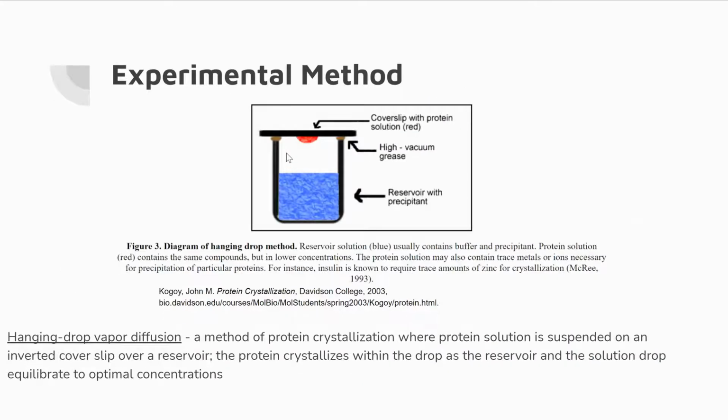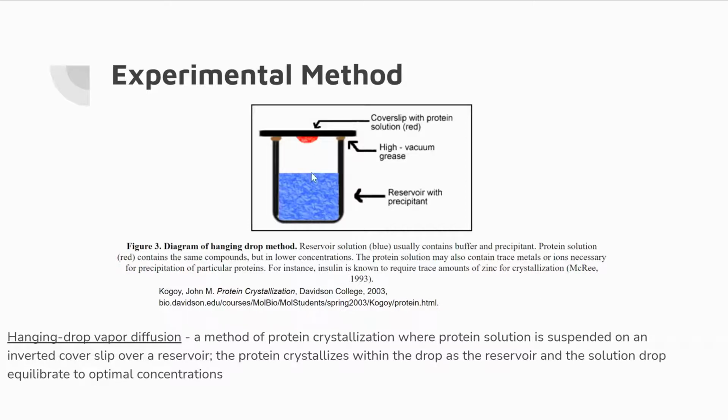So to conduct this experiment, the authors used a method called hanging drop vapor diffusion, which is defined as a method of protein crystallization where protein solution is suspended on an inverted cover slip over a reservoir. The protein crystallizes within the drop as the reservoir and the solution drop equilibrate to optimal concentrations. For this study, they crystallized concentrated solutions of TEM1 protein variants, which include the wild type, a variant with just the G238S mutation, another variant with the R164S mutation, and a fourth variant with both mutations combined.